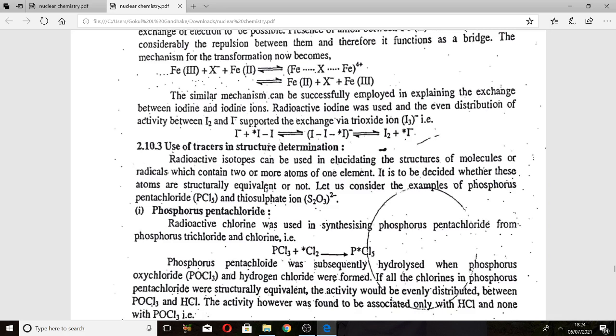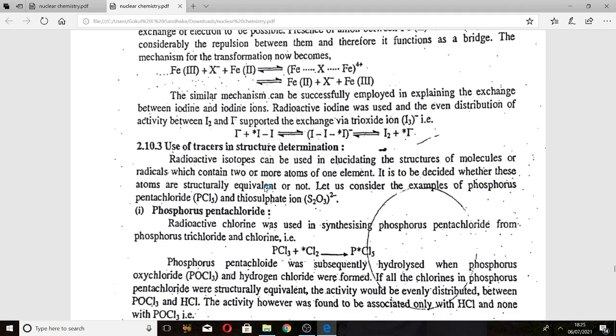Next we can see the use of tracers in structure determination. Generally, radioactive isotopes are used in deciding the structure of molecules or radicals which contain two or more atoms of one element. It is used to decide whether these atoms are structurally equivalent or not. Here two examples are given: first phosphorus pentachloride, and another one is thiosulfate. Let me see the first example, phosphorus pentachloride.